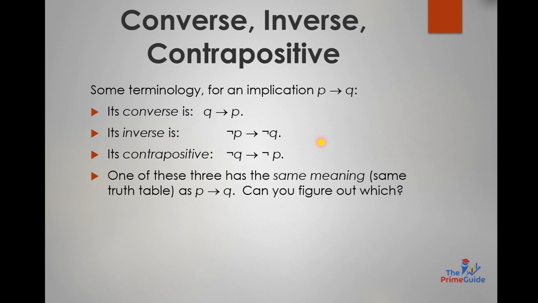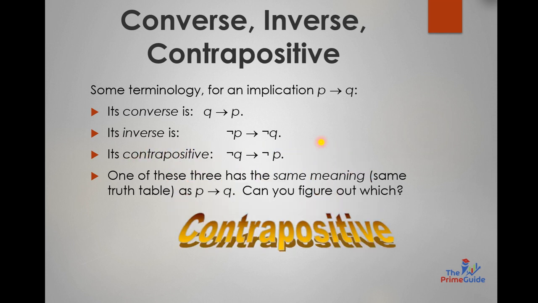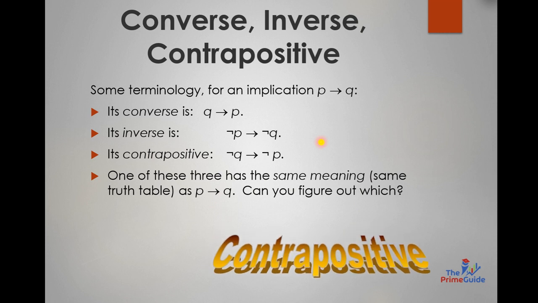So you can pause this video and make the truth table of both of them and check if they are equal or not. So yes, you will figure out that contrapositive is the correct answer, that is having the same meaning as P implies Q.